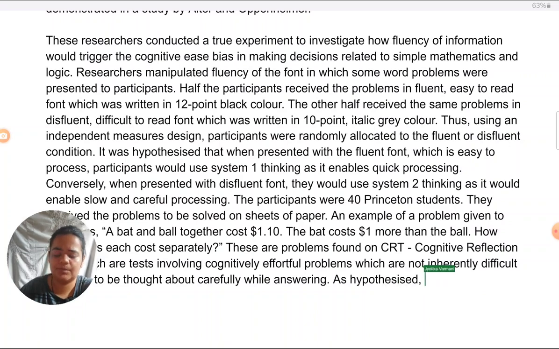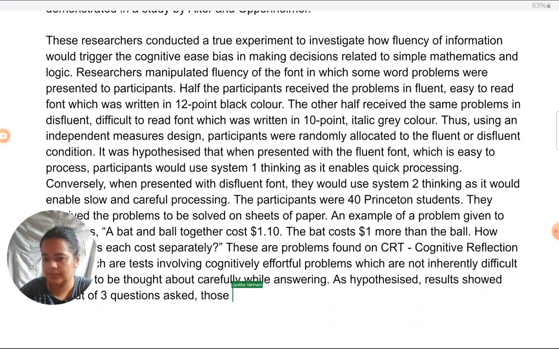Again, you don't need to memorize specific results, like exact numbers you don't need to remember. If you do, good. If you don't, that's fine. So as hypothesized, results showed that out of 3 questions asked, those in the fluent condition answered. Okay, I'm giving the exact figures. Like I said, if you don't remember exactly, that's fine. If you do, mention it.